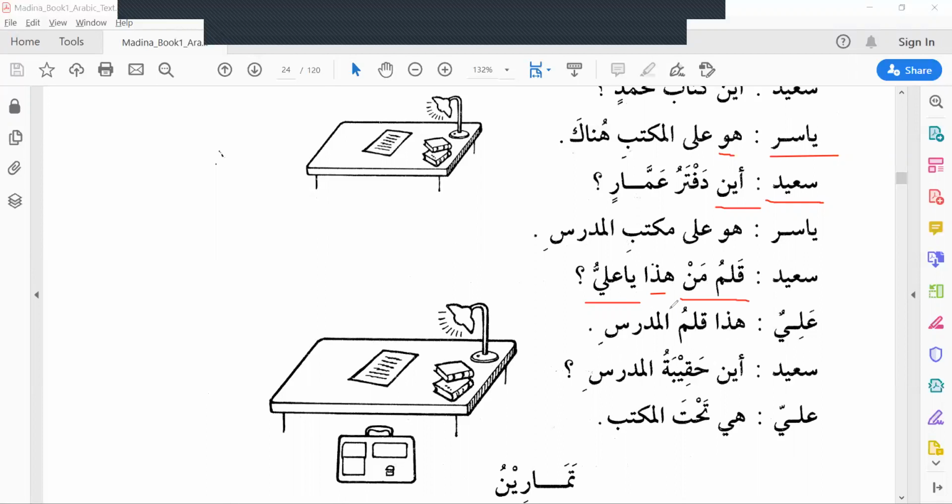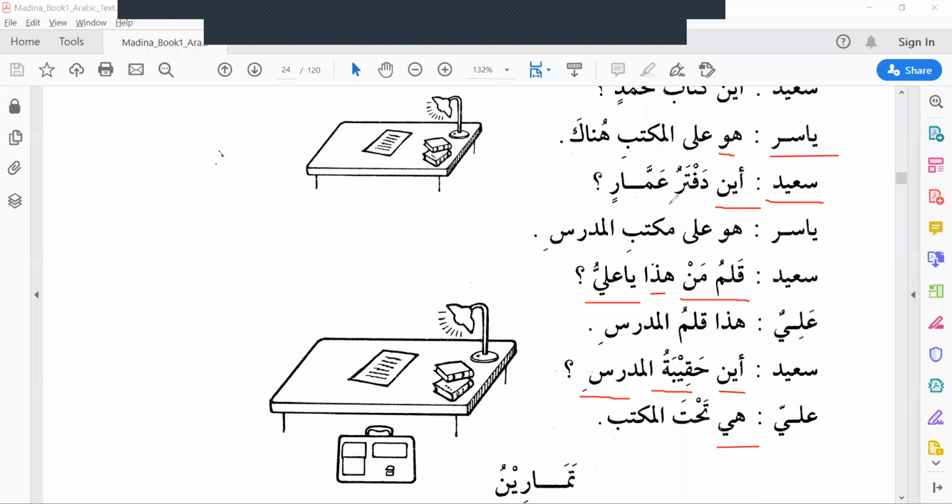This is the teacher's pen. Aina haqibatul mudarrisi? Where is the teacher's bag or briefcase? Ali replied, Hiya tahtal maktabi. Why is it hiya?